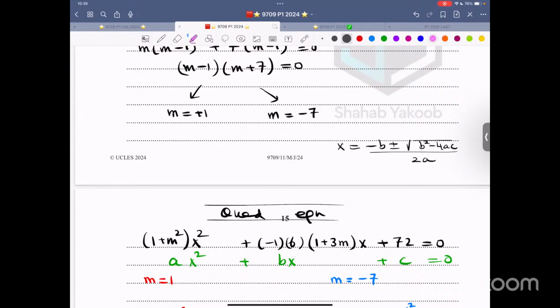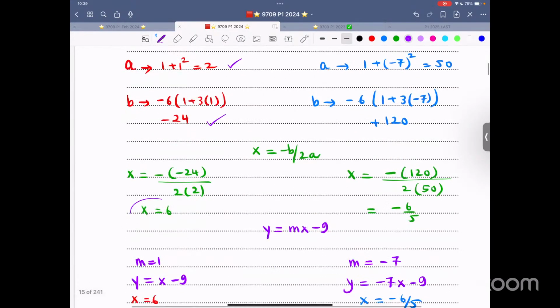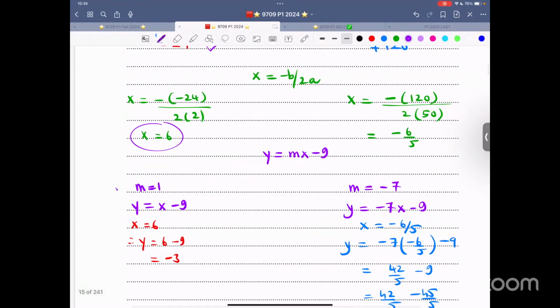Since it is tangent, and we applied this condition, b square minus 4ac equals 0. Therefore, what are you left with? We are left with negative b over 2a. So just plug in m is equal to 1, evaluate a, evaluate b, evaluate x, plug m is equal to 1 in this line equation and find the y coordinate. Got the idea?